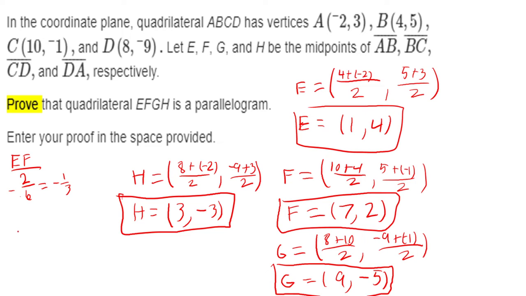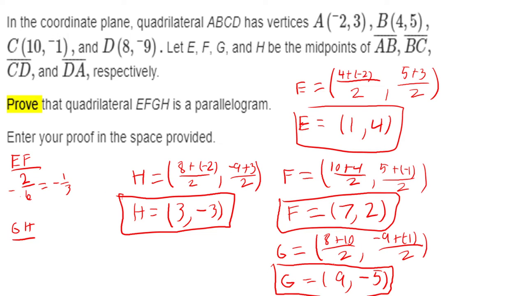Next up, let's find it for FG. And what this should be is the opposite reciprocal, because these two sides, actually not necessarily, but what we do need to find is, actually let's not do FG first. I want to find the side opposite. What would be the side opposite of EF? It would be GH. So let's find GH, because if they're parallel, then we have the parallelogram.